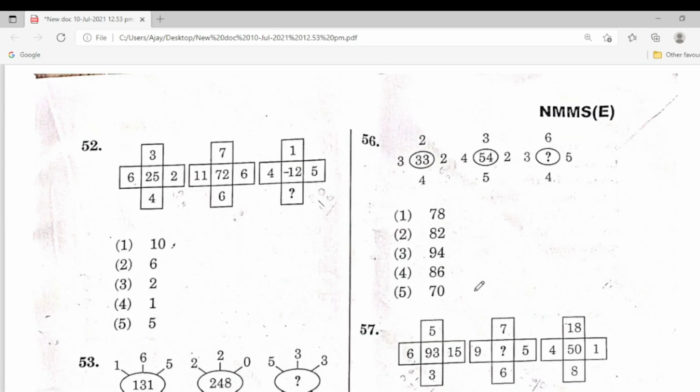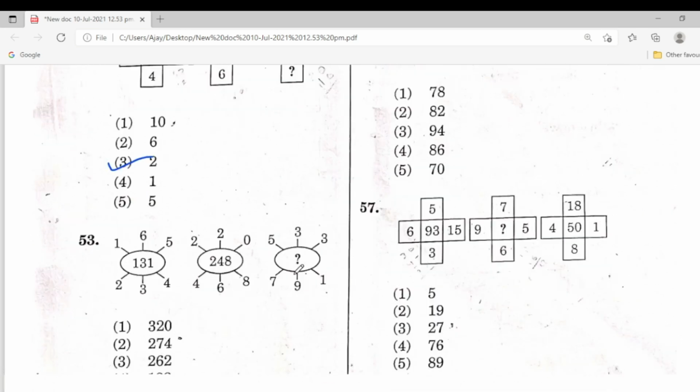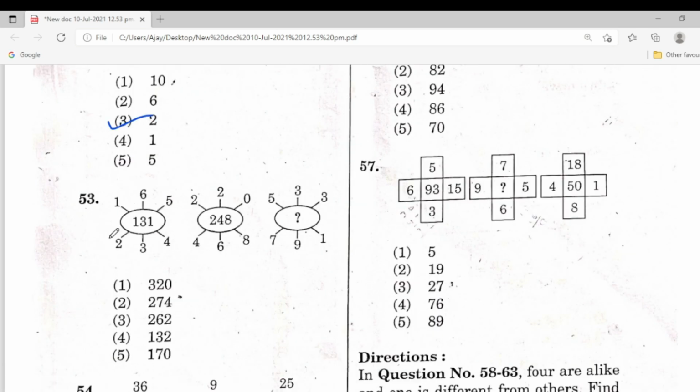Next one, 52nd. So here the missing one is, the third one is the correct answer. Next one, this is easy to understand. 2 minus 1, 1, 6 minus 3, 3, 5 minus 4, 1. Same, just like here 4 minus 2, 2, 6 minus 2, 4.